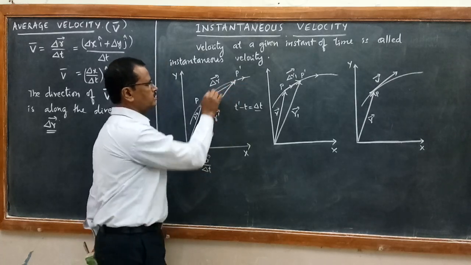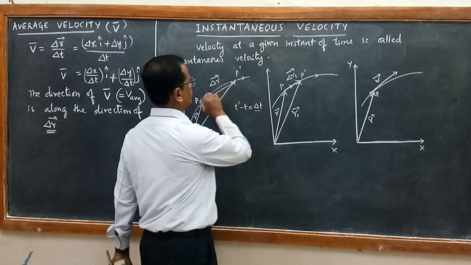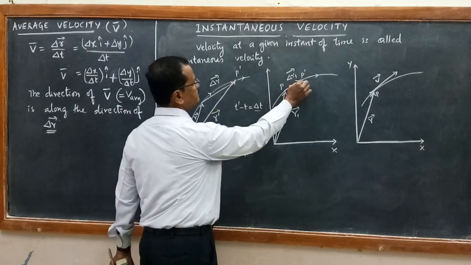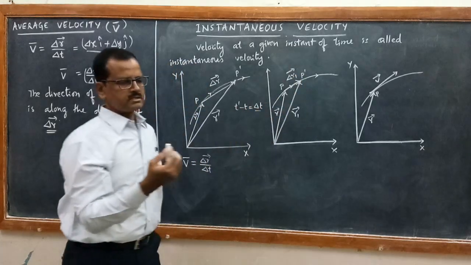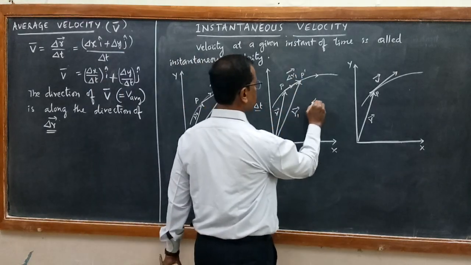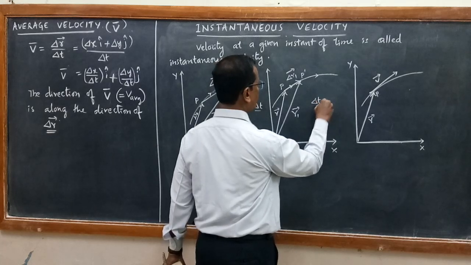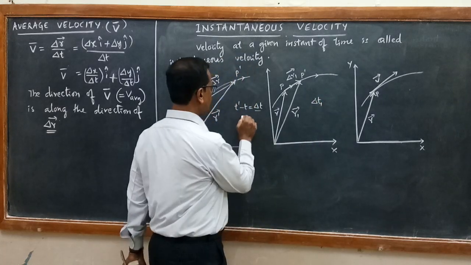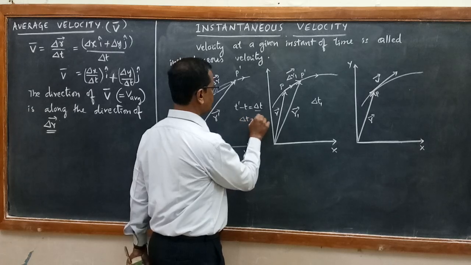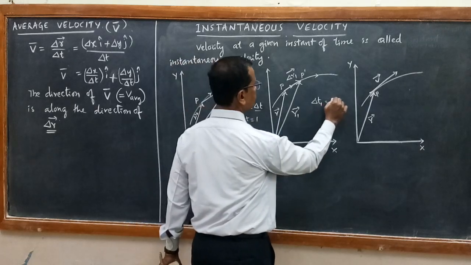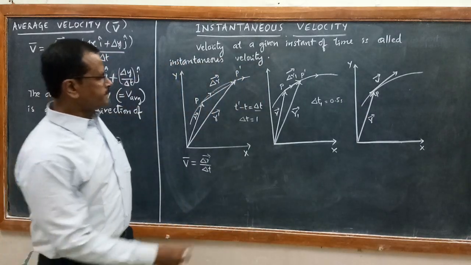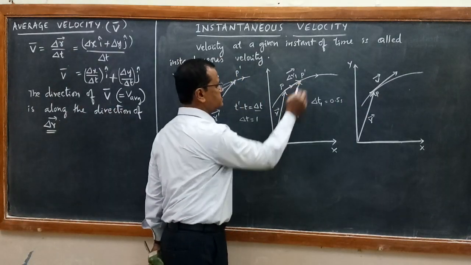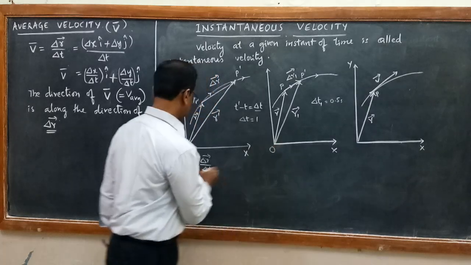It will be somewhere very close, say half of this path, let it be here. This is the position of the particle at the reduced time interval delta t1. Earlier I had taken delta t as 1 second, now I am taking it as 0.5 second. So the position of the particle now becomes P dash, this is the origin.